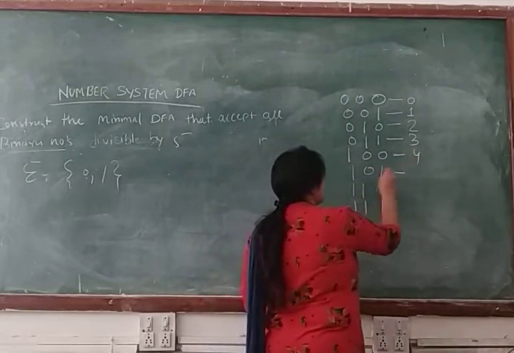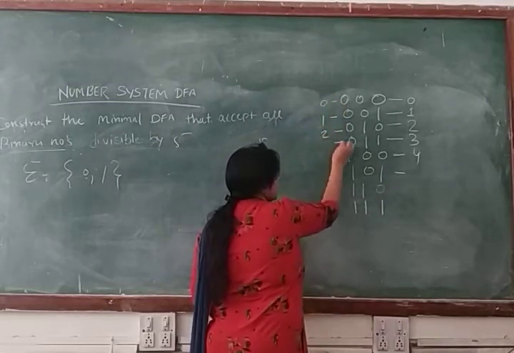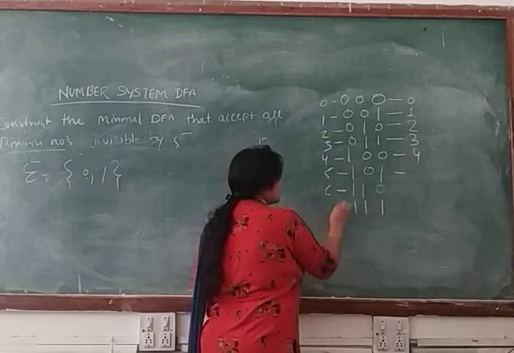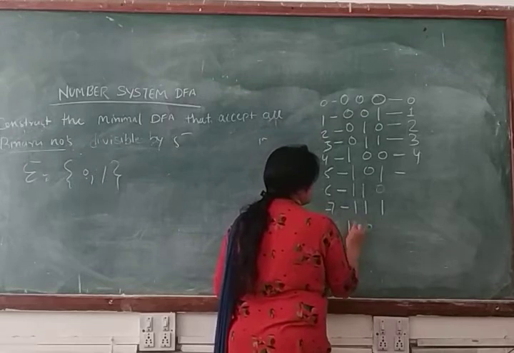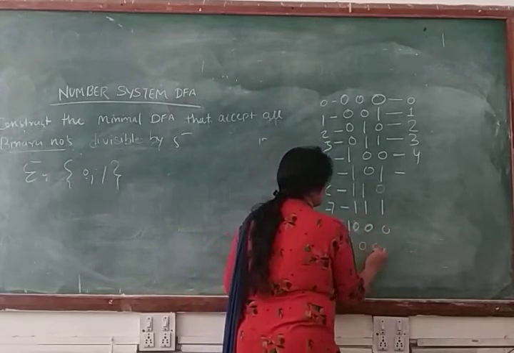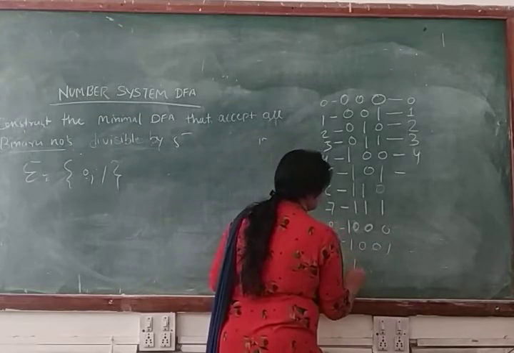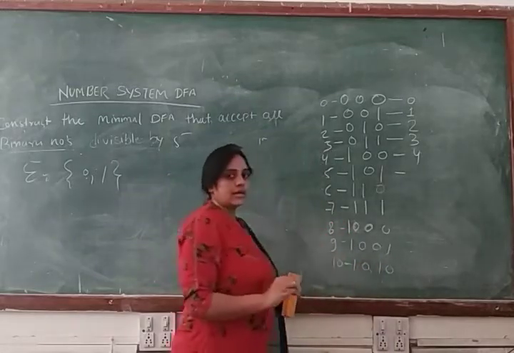If you divide 5, because this is 0, this is 1, this is 2, this is 3, this is 4, this is 5, 6, 7, this is 8, this is 9, and this is 10. Clear?